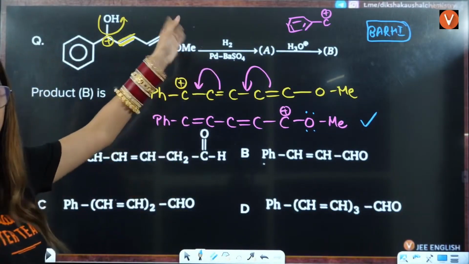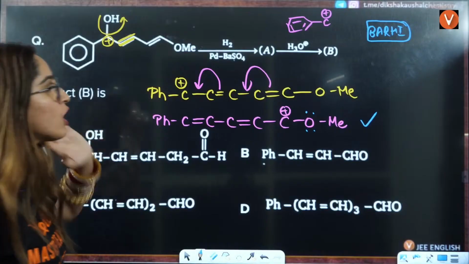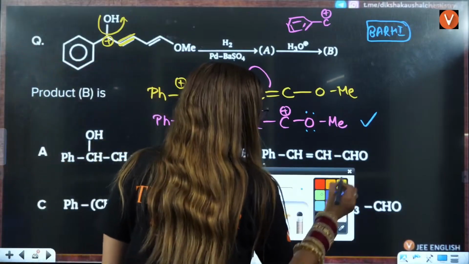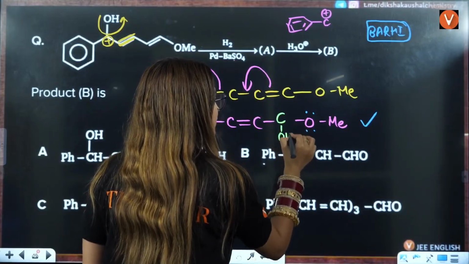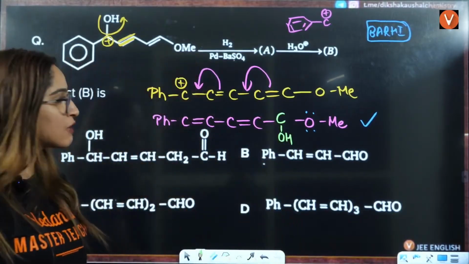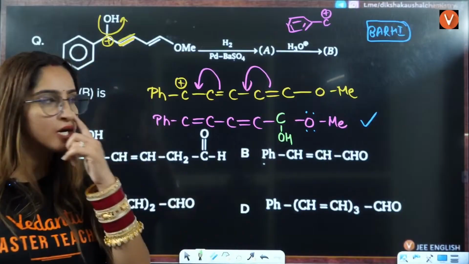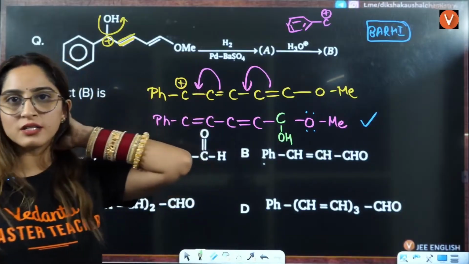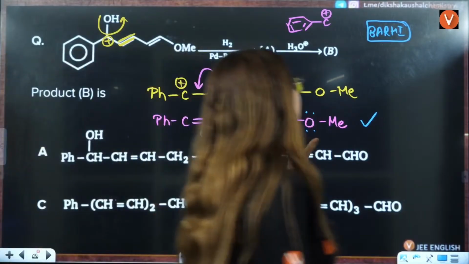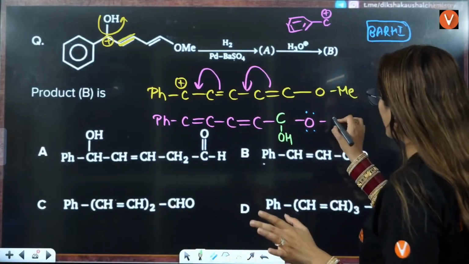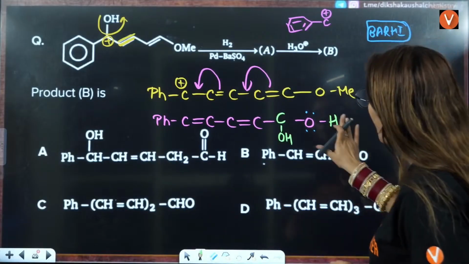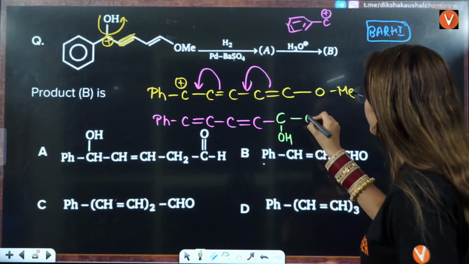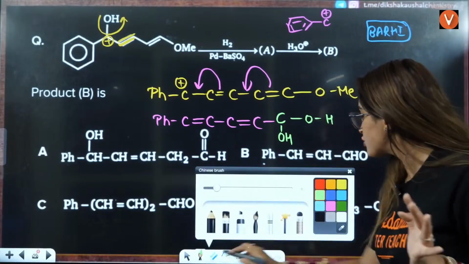Then you have OH negative in the solution also. So again, what will happen? This OH negative will attach here. Once OH negative attaches here, we again have water in the solution. So what will happen? This methyl group will also be converted, in the acidic condition, to hydrogen. And when on one carbon you have two OH, it is not able to handle.